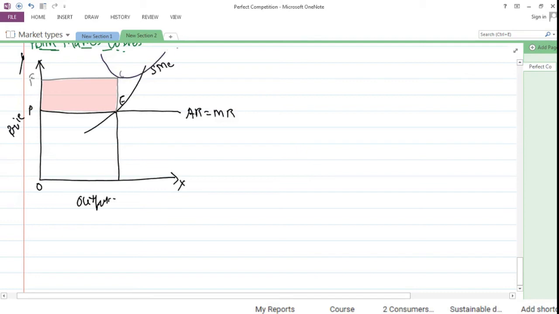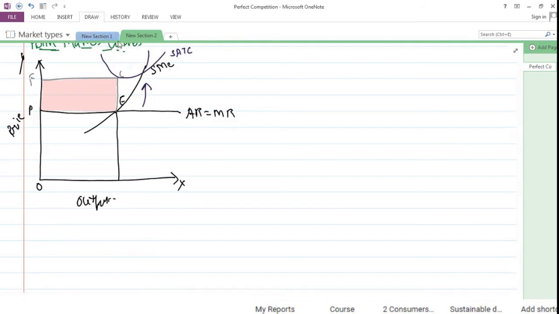So this is the short run average total cost curve. It is above the price which has been decided by the firm. कितने से ऊपर है, इतने से ऊपर है. Now, due to this, what happens if, for example, a firm keeps on producing at this stage?